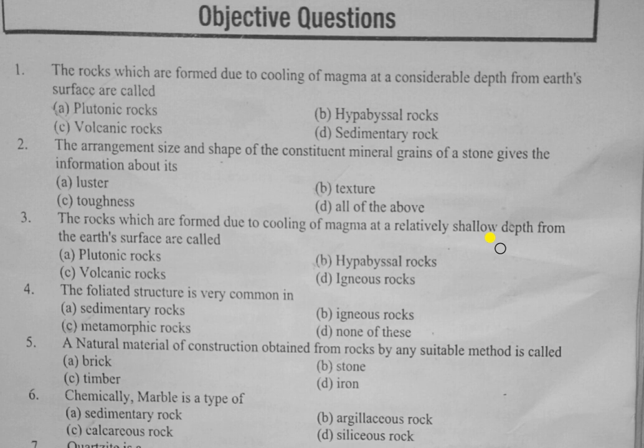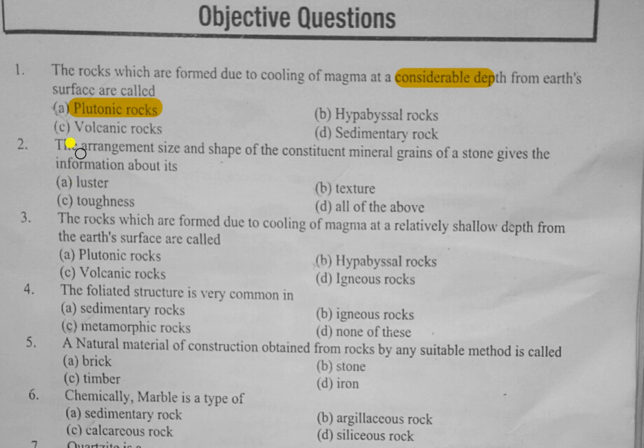So let's start. Here the question is: the rock which is formed due to cooling of magma at a considerable depth from the earth surface. This means those types of rocks which are formed due to cooling of magma at a considerable depth. Remember this point, this is the key point. Considerable depth means higher depth. So that type of rock is nothing but the plutonic rock. Plutonic rocks are those which are formed due to cooling of magma at a considerable depth from the earth surface.